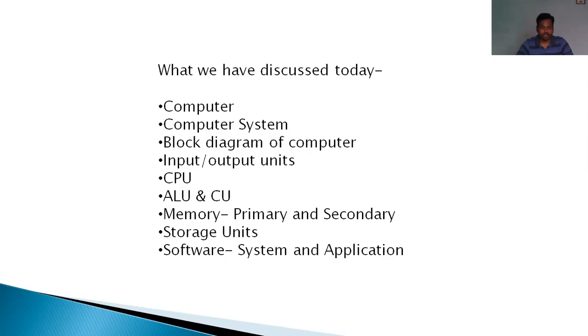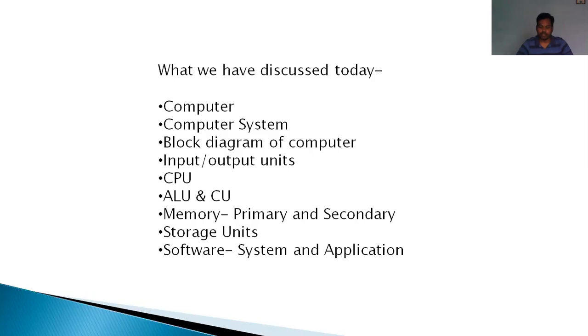Now memory is of two types: primary memory and secondary memory. Primary memory is the main memory, RAM and ROM. RAM is temporary, ROM is permanent. Secondary memory is the hard disk, right? We use it to store data permanently. RAM is temporary, and we call it volatile memory. Non-volatile means permanent. ROM is permanent, right?